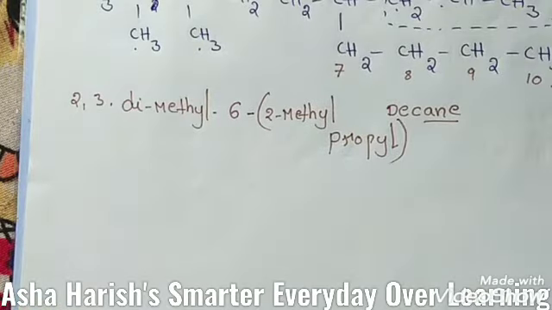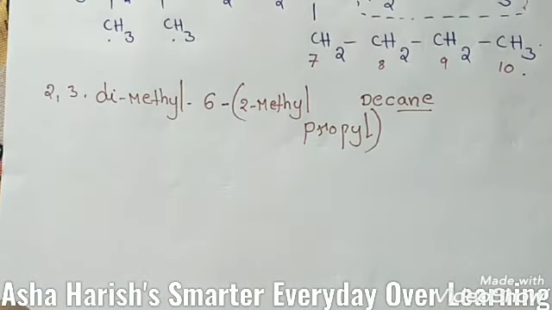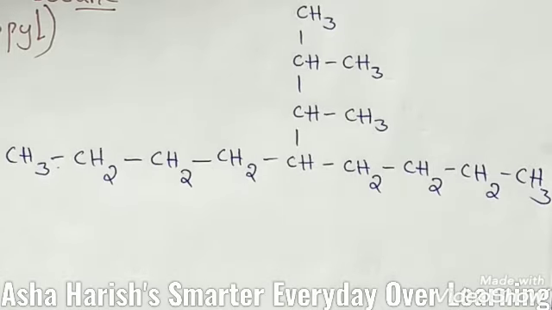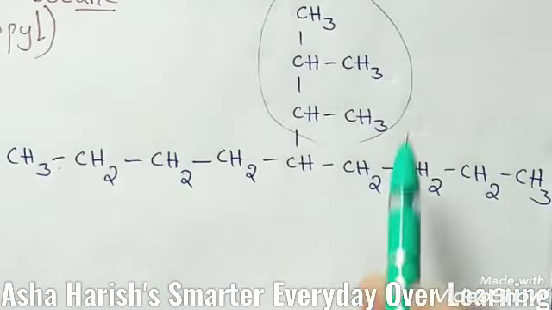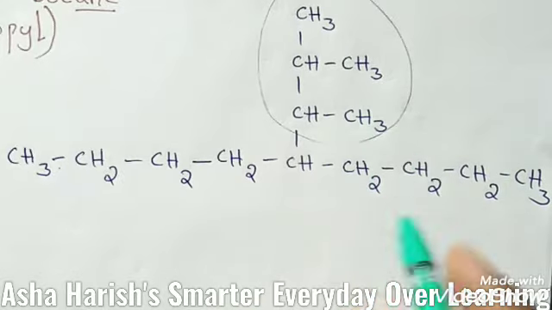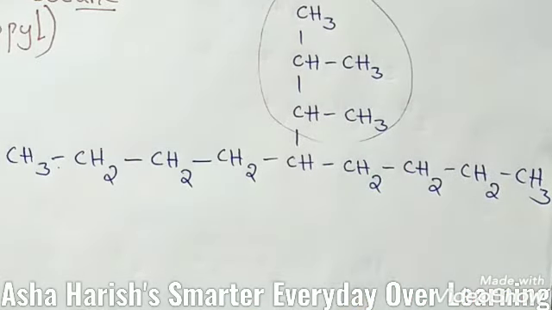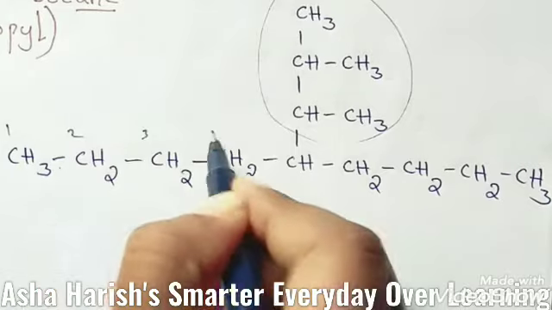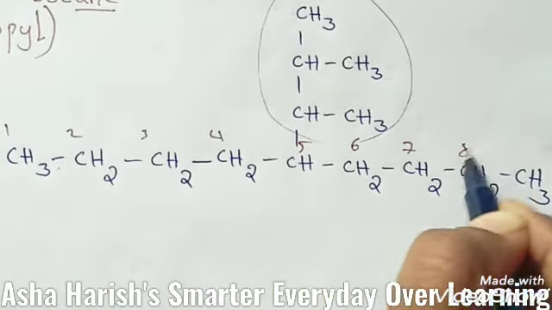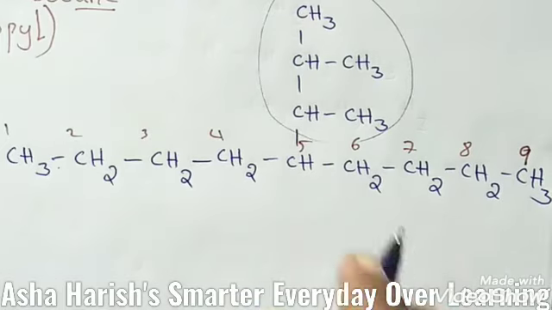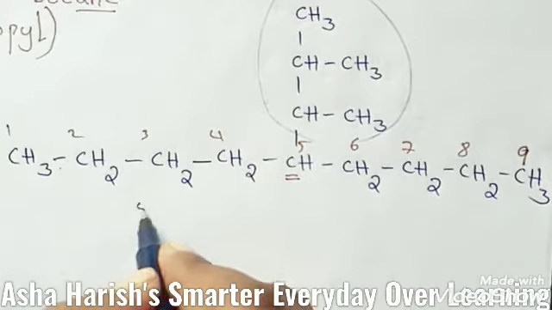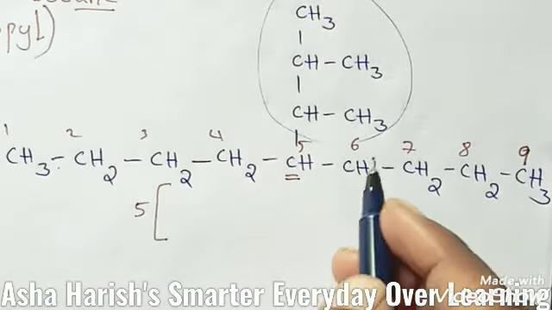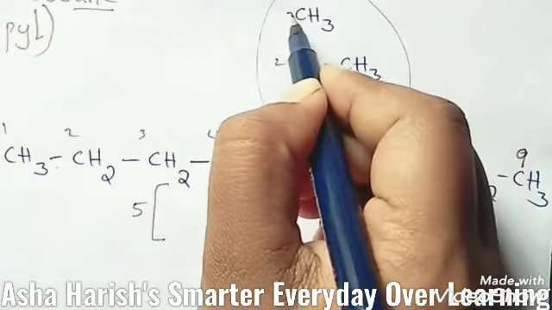For this, then only will you have a clear cut idea. If the compound is like this, and here you have a complex substituent, right? If you give numbering to these carbon atoms, the total number is 5, 6, 7, 8 and 9. Okay students, and at the fifth carbon, at first, second, third.